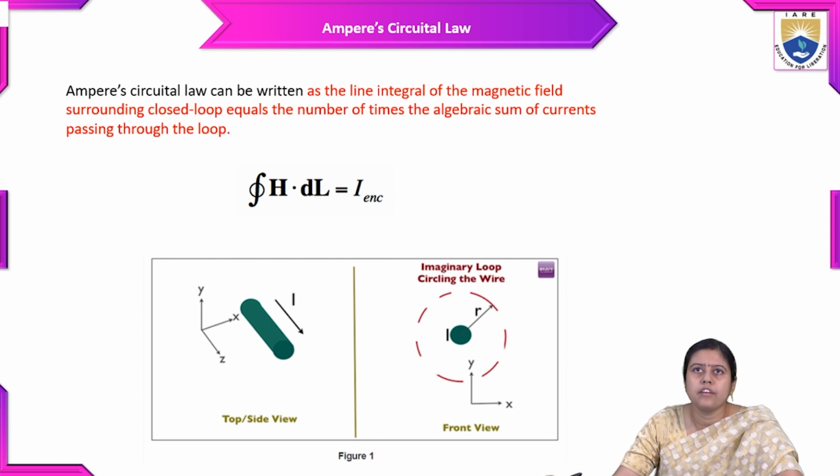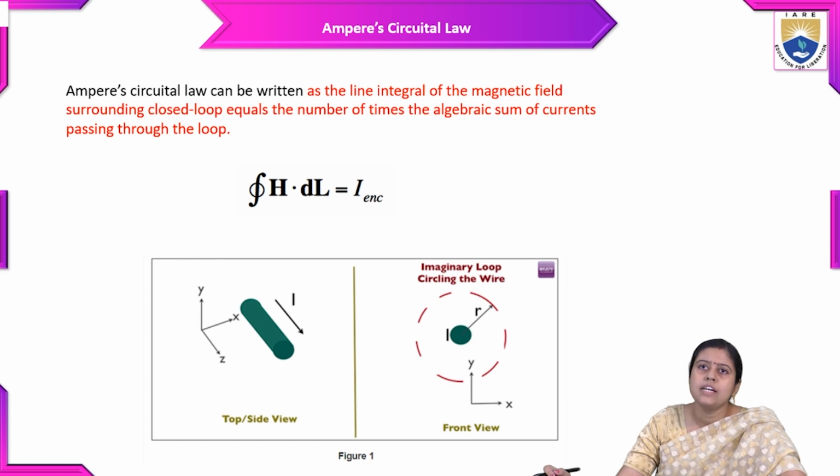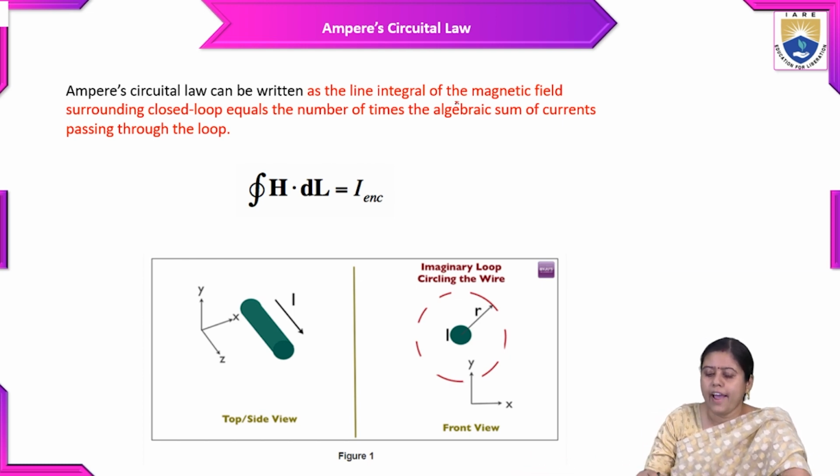As discussed earlier, whether in the top view, side view or front view, the line integral of the magnetic field surrounding a closed loop equals the algebraic sum of the current passing through the loop. The line integral of H dot dl is equal to I enclosed.